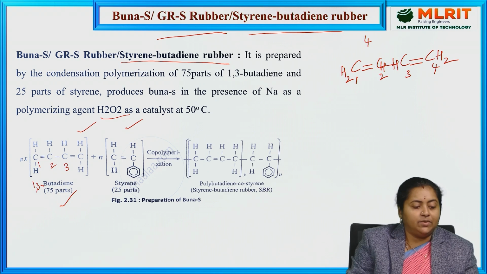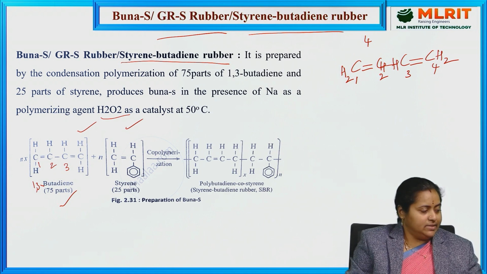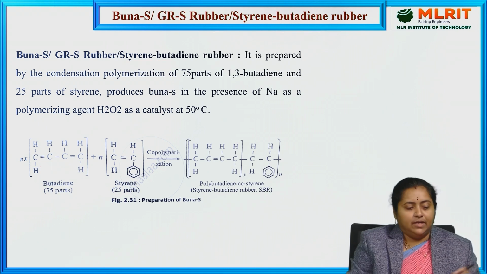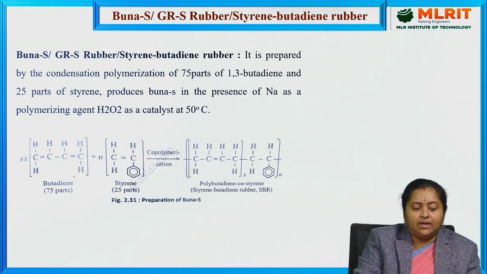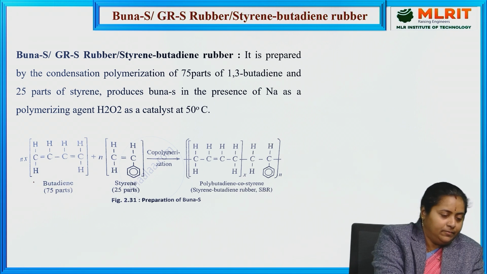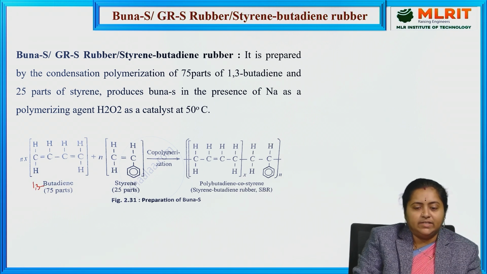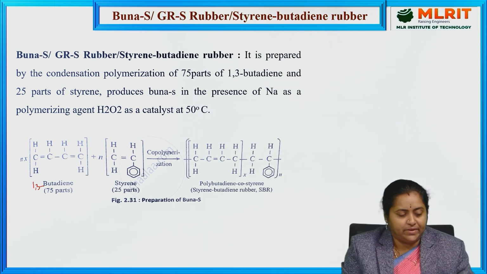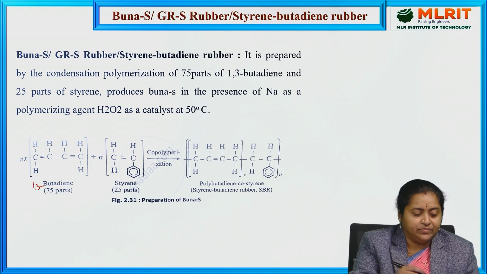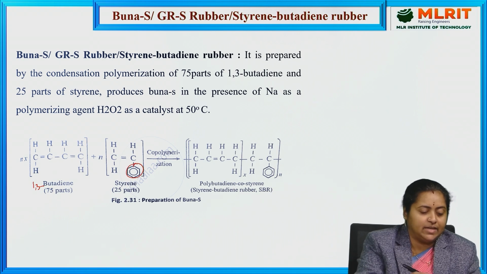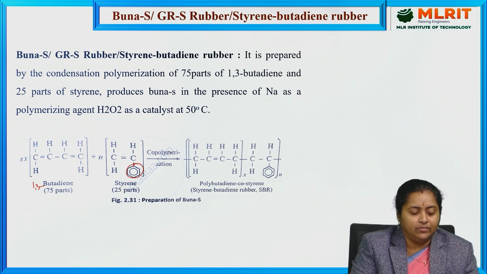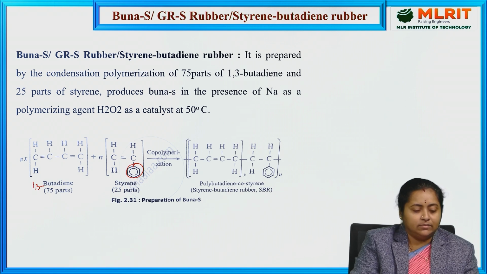So, this 1,3 butadiene is taken in 75 parts ratio, and then n moles of this 1,3 butadiene are taken and treated with styrene. Styrene is taken in how many parts? 25 parts. So, what is styrene? If this phenyl ring has a substitution of a vinyl group, then we call that styrene. It is taken in 25 parts, and these two are subjected to